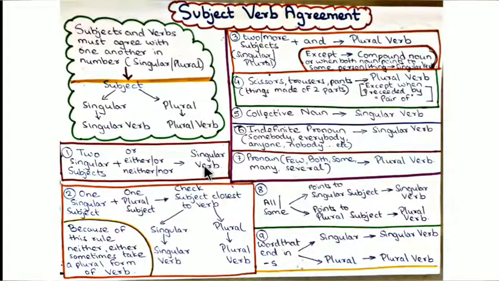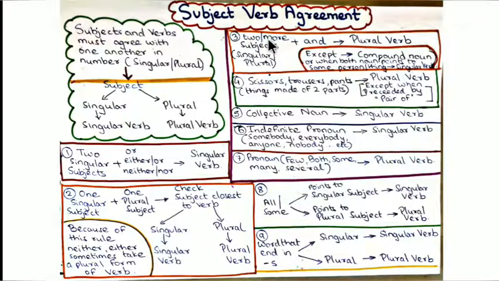use singular verb. Next rule, one singular subject is joined with another subject, then we have to check the subject which is closest to the verb. If the subject closest to the verb is in singular form, then you have to use the singular form of verb. If the subject closest to the verb is in plural form, you have to use the plural form of